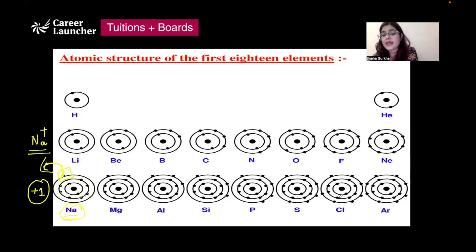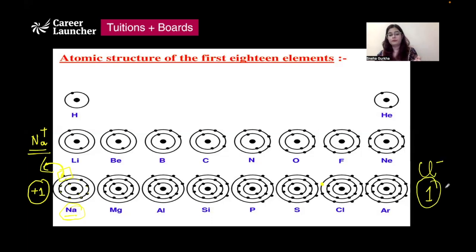If we take the example of chlorine, it has 2 electrons in the first shell, 8 electrons in the next shell, and 7 electrons in the third shell. Now, to achieve a noble gas configuration, it either needs to gain 1 electron to make 8 electrons in the outermost shell, or it needs to lose 7 electrons. Gaining 1 electron is easier. So it is going to gain 1 electron. Because it gains 1 electron, the charge on it would be negative, and its valency also is going to be 1.